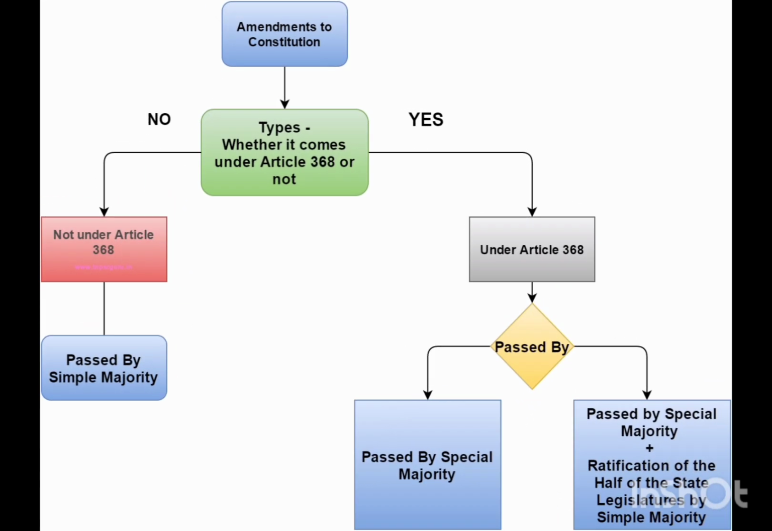Article 368 of the Constitution gives detailed knowledge about two kinds of amendment types: those passed by special majority, and those passed by special majority with ratification by half of the state legislatures by simple majority. We will read more about it.